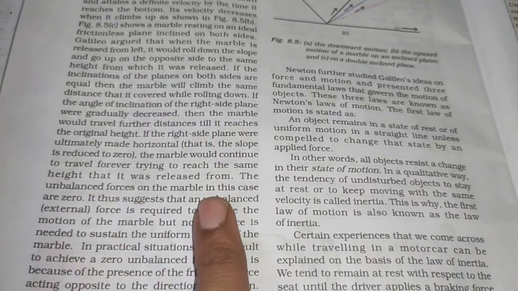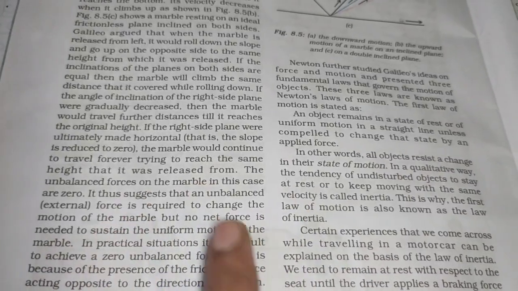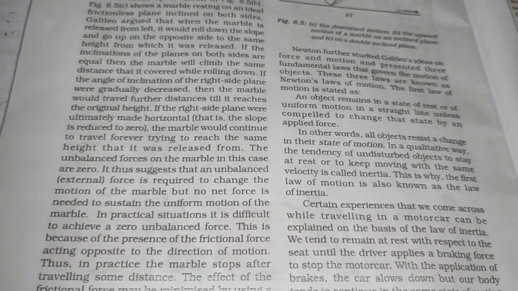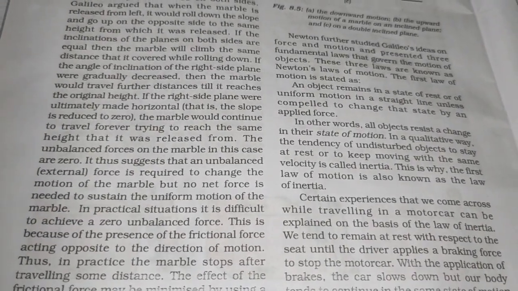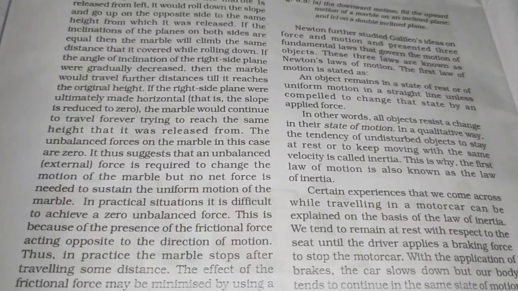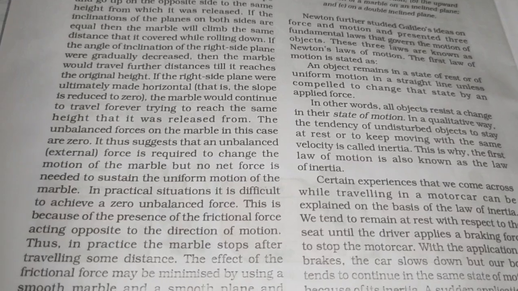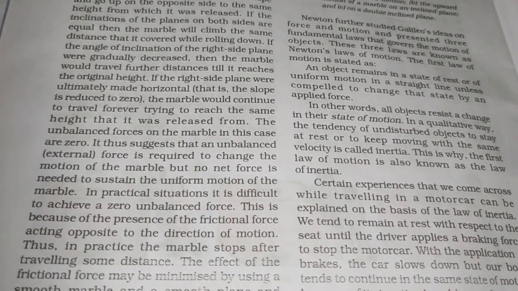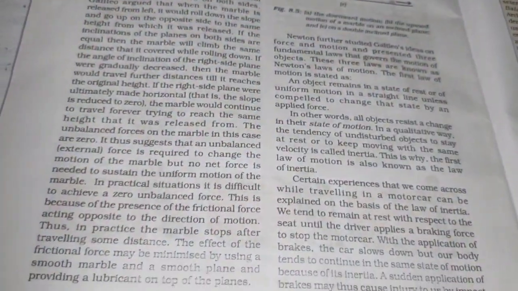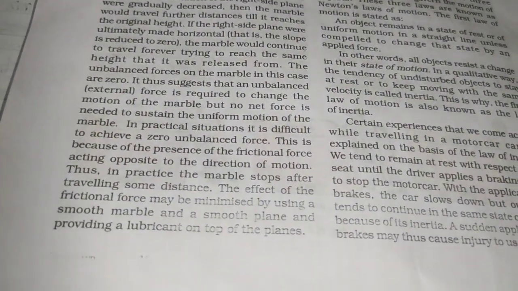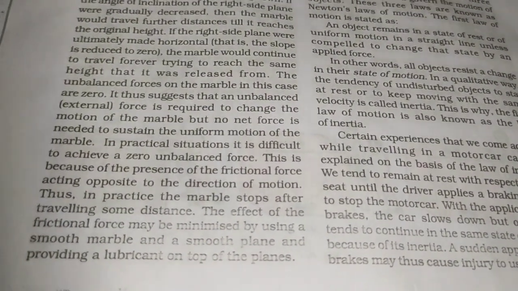So the unbalanced force on the marble in this case is zero. It thus suggests that an unbalanced force is required to change the motion of the marble, but no net force is needed to sustain the uniform motion of the marble. So what they are telling is that we want an unbalanced force to change the motion of an object. If we want the same uniform motion, there is no need of unbalanced force. In reality it stops because of the presence of frictional force acting on the marble after traveling some distance.